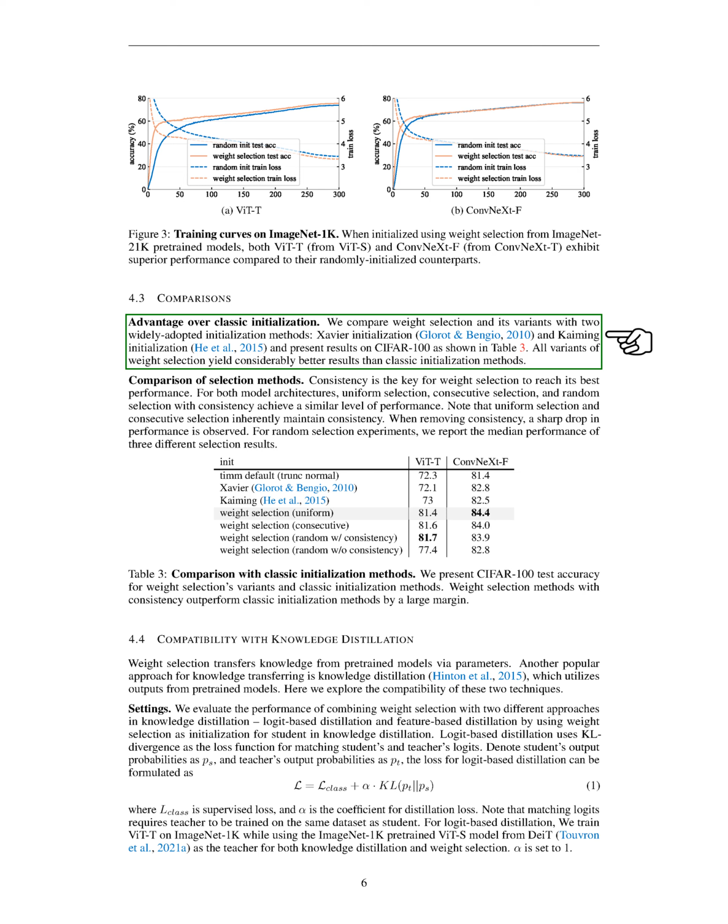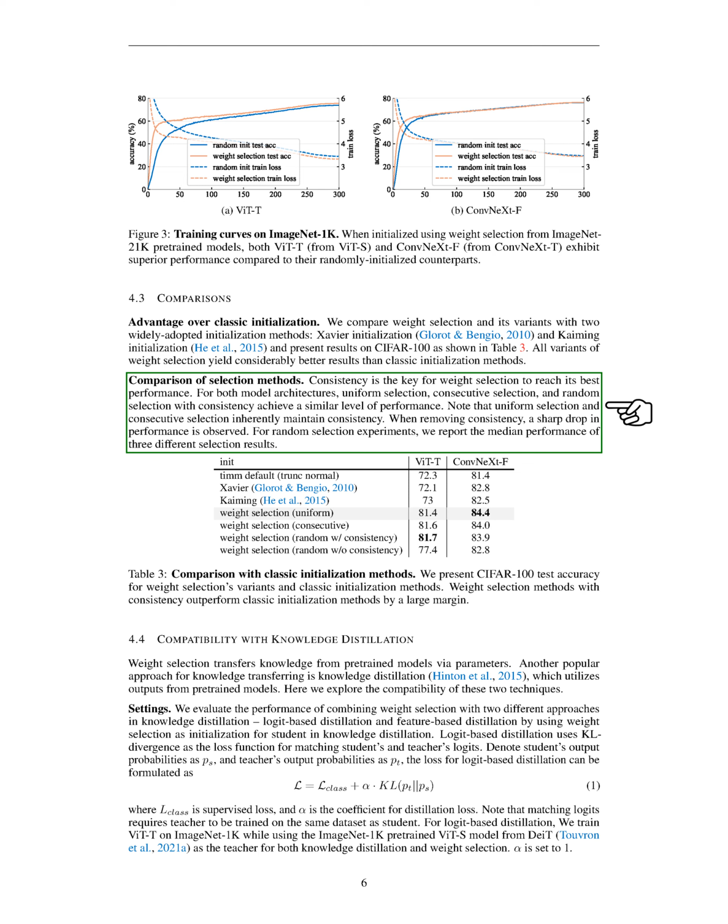We also compared weight selection and its variants with 2 widely used initialization methods, Xavier initialization and K-means initialization. Our results showed that all variants of weight selection performed significantly better than these classic initialization methods. We found that consistency is crucial for weight selection to achieve its best performance. Uniform selection, consecutive selection, and random selection with consistency all achieved similar levels of performance. When we removed consistency, we observed a sharp drop in performance.